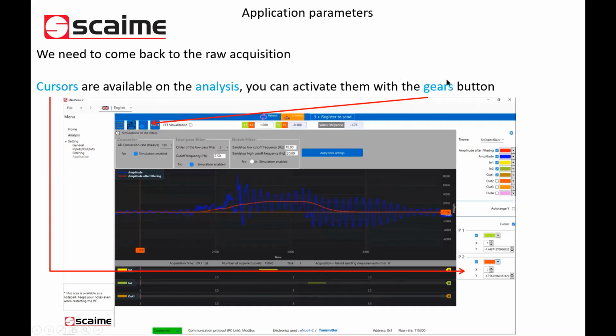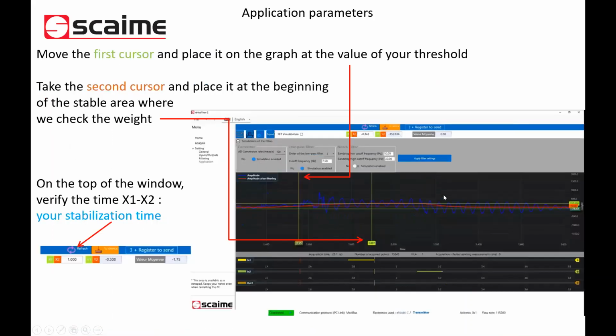So you go in the gears button here, you activate the cursors, and you will place the cursors on the shape of your signal. To set up the stabilization time, you put the first cursor when the weight is higher than your trigger value, and you put the second cursor when the signal begins to be flat.